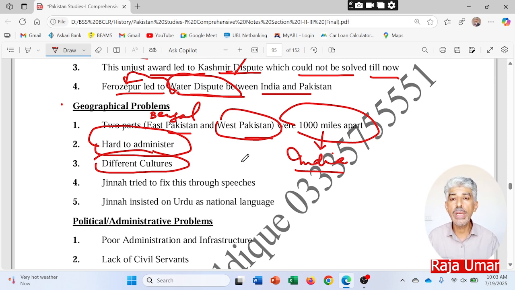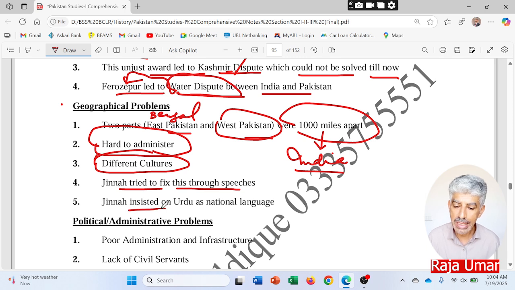And in this way you can see that definitely whenever the region was surrounded by Indian territory from three sides, definitely the impact was there. So it was very difficult to align with the current culture of that area with these areas. Jinnah tried to fix this through speeches, creating unity among both the parts of Pakistan, east and west, but that was really very much difficult to carry on these two parts along.